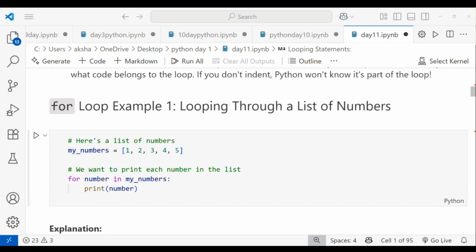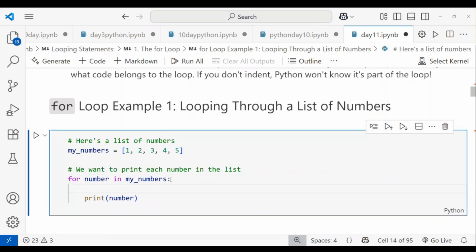So I want to use the membership operator. I want to take number afterward in. Then my numbers. My numbers is this variable, which contains this list. After that, end with a colon. When I press enter here, it automatically takes the space. If not, you have to take four spaces or a tab space.